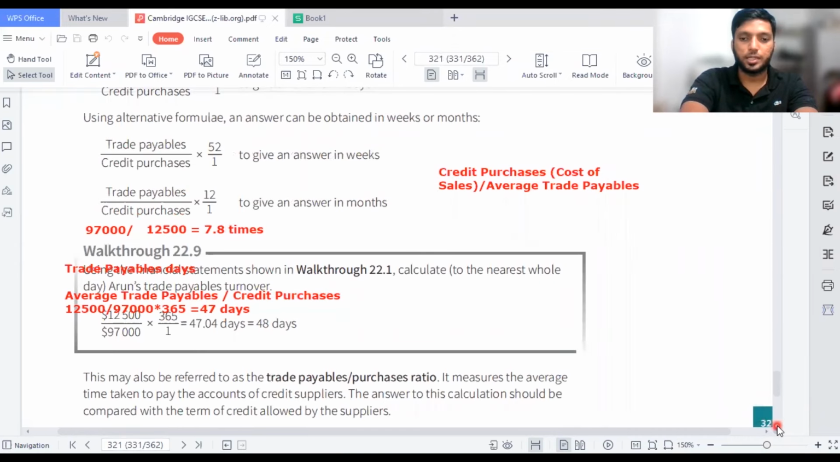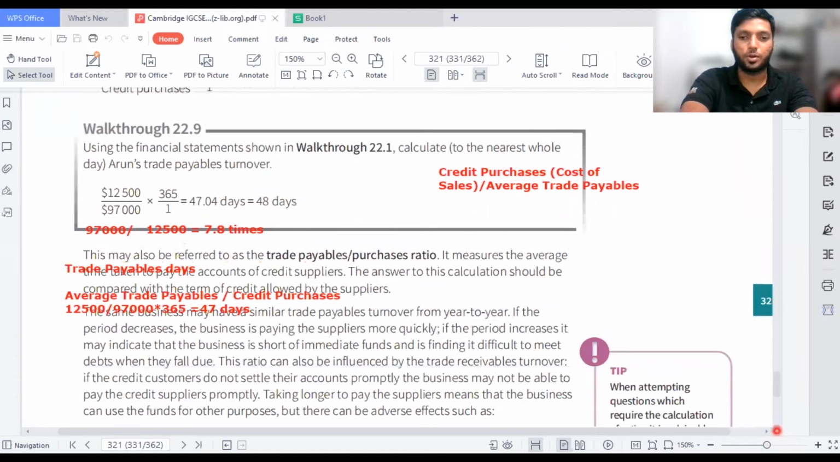Okay, so let me check the days. They have taken 47. I got 47, so they have taken 48. Because you see, I rounded off for 47. There's a small mistake here. If you get 47, go with the same along with the way.